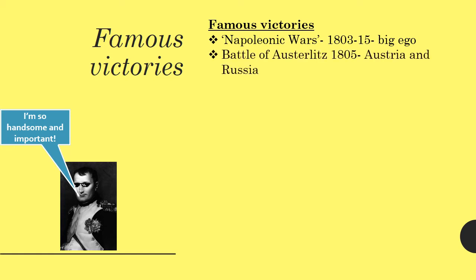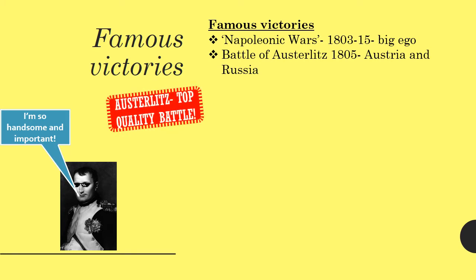Now, his most famous victory was at the Battle of Austerlitz in 1805, where he defeated Austria and Russia. This kind of became his thing, as he went on to defeat them twice more.